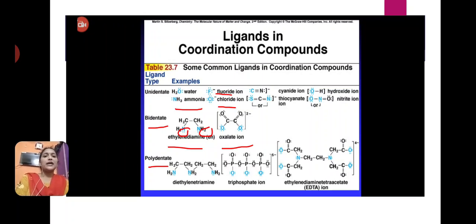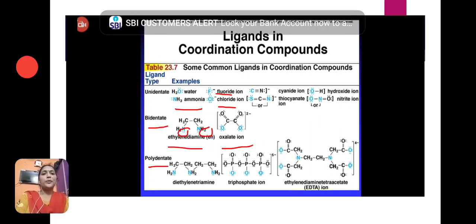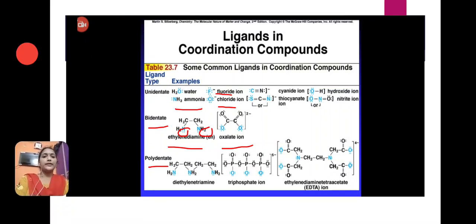Next is bidentate ligands. Bidentate ligands have two pairs of electrons, donate two pairs of electrons to the central metal atom and form two bonds with the metal atom. Examples: ethylene diamine and oxalate. Next is polydentate ligand.